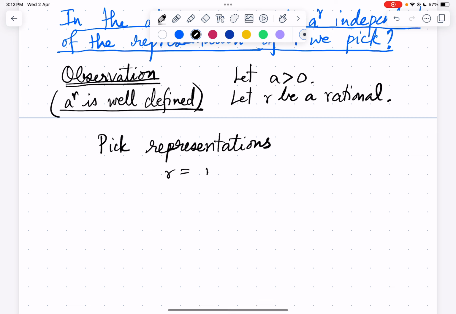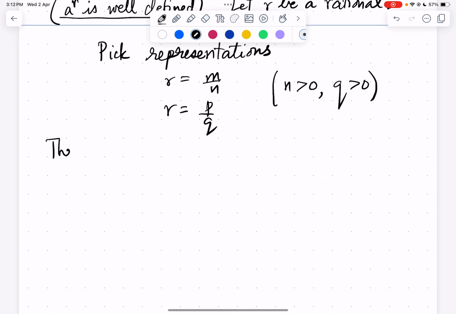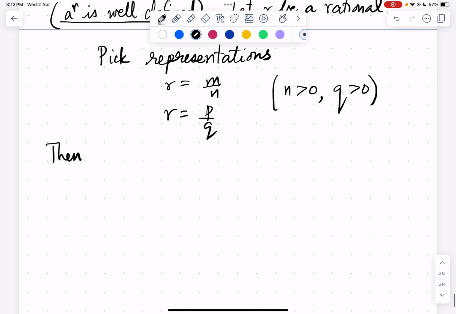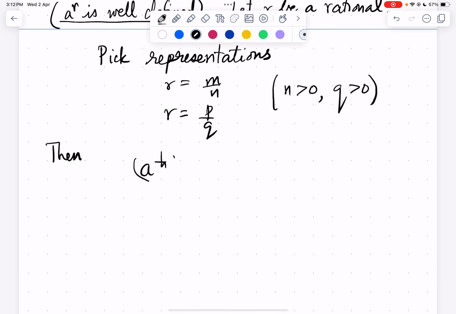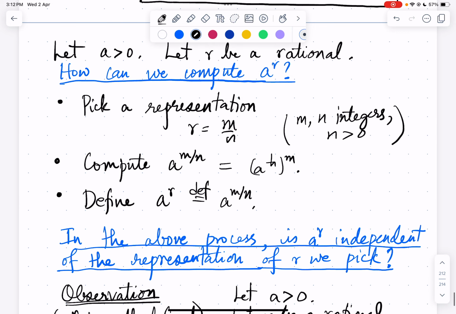So r equals m by n and r equals p by q, where n is greater than 0 and q is greater than 0. N is a positive integer and q is a positive integer. Pick two representations. Then in the above procedure we are to output a power 1 by n power m, right? So whether we compute a power 1 by n power m or a power 1 by q power p using the representation p by q of r, we get the same result. Hence a power r as defined by the above procedure is well defined.